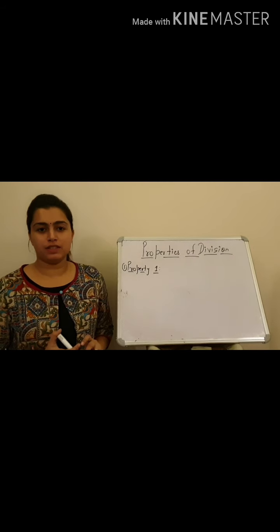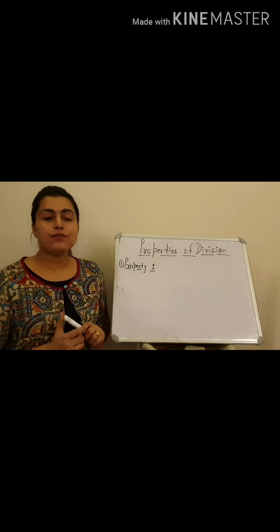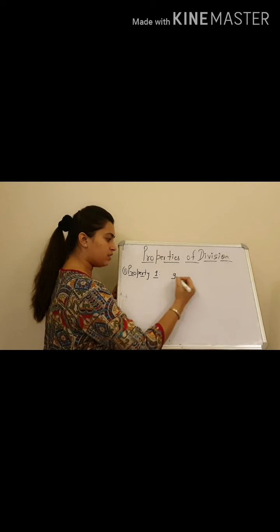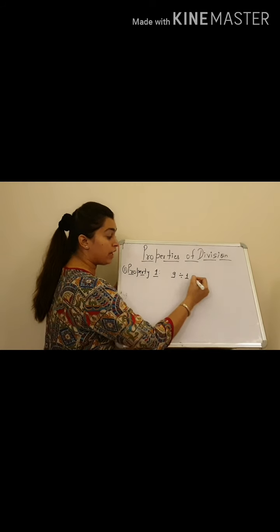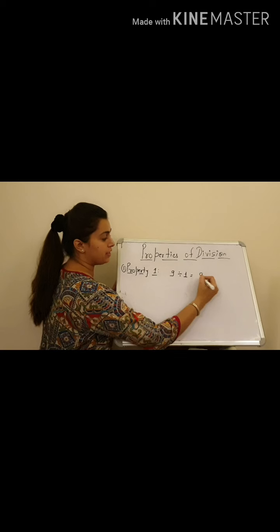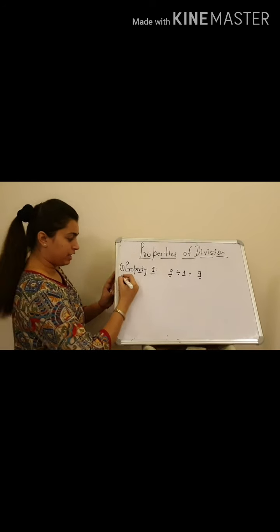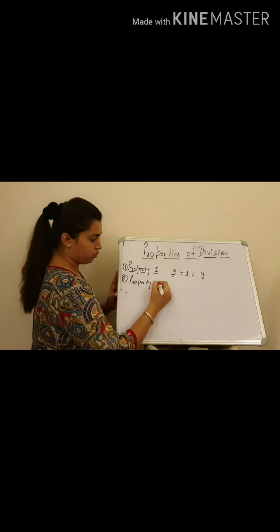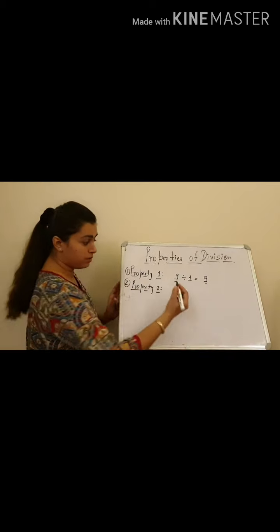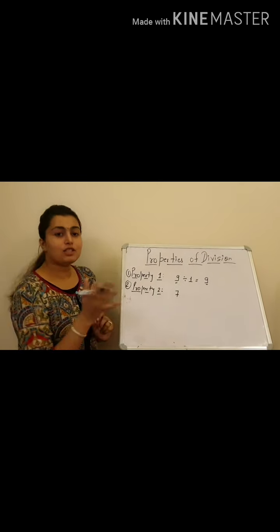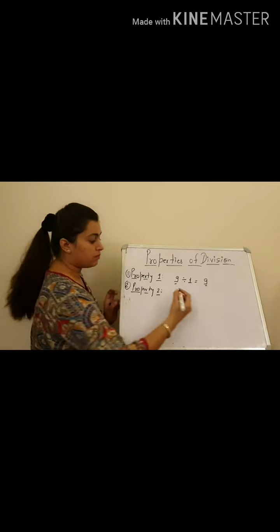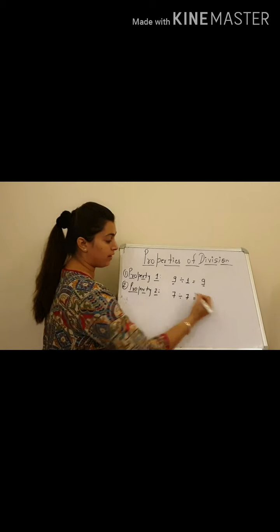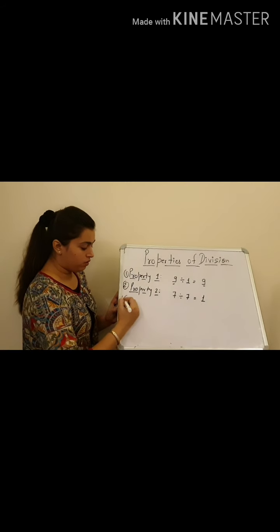Students, properties of division. The first property is, if any non-zero number is divided by 1, like 9 divided by 1, the quotient is the number itself. Property 2, if any non-zero number, like 7, is divided by itself, the quotient is 1.